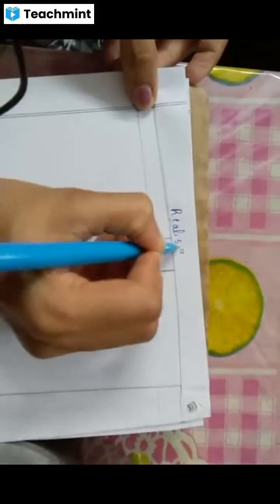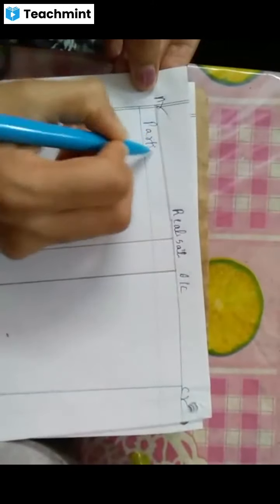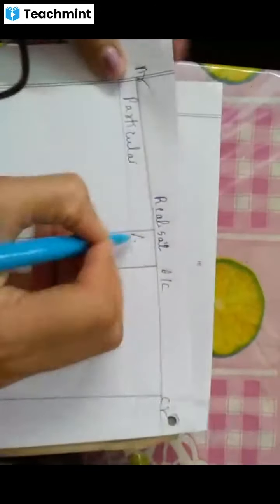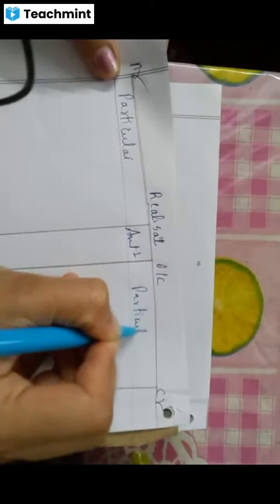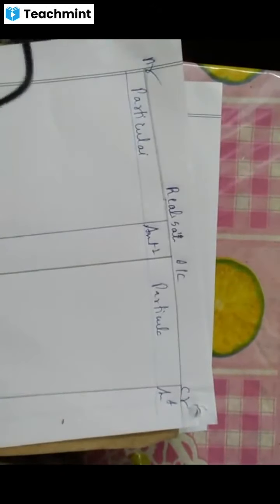Write the heading: realization account, debit, credit. Write particulars, amount rupees. Particulars, amount rupees. So what is the first step, students?